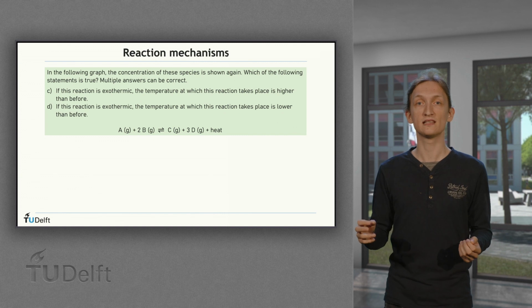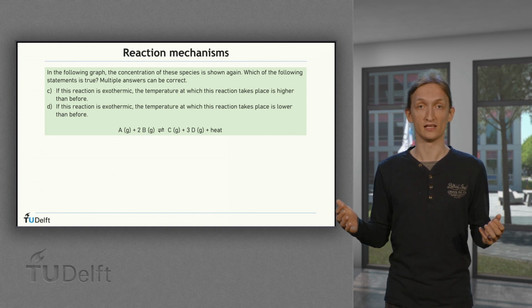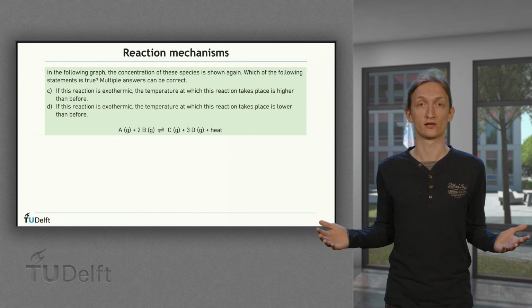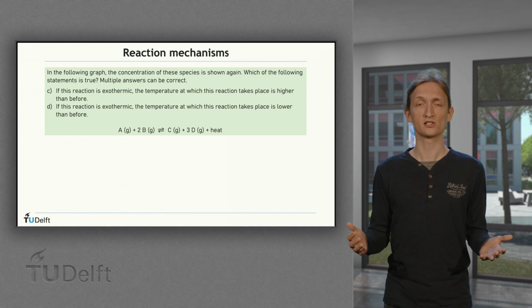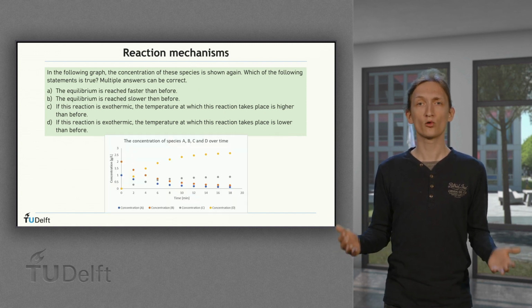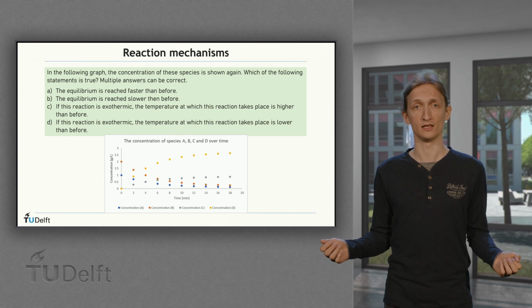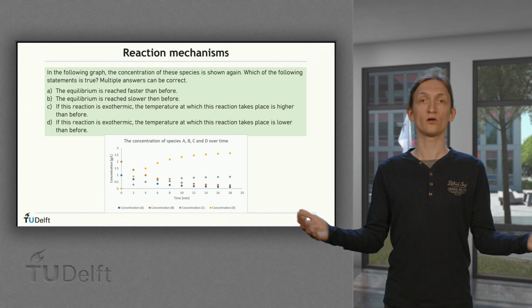This means heat is released during the reaction, which, when this is the case, and the temperature at which the reaction takes place is increased, the reaction will be slower. This means that C is the correct answer. There is one more exercise in this set of three. Is the equilibrium reached faster or slower than before in this situation? What happened to the temperature?